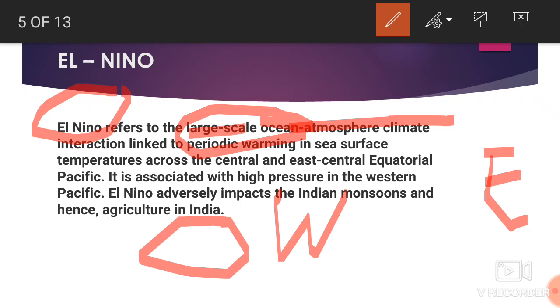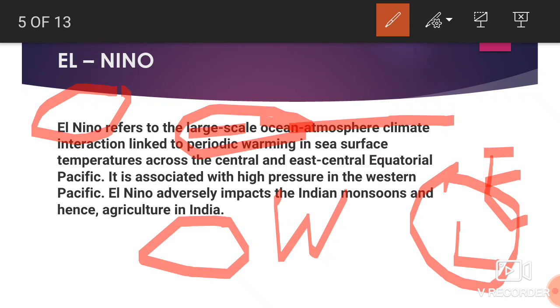And what happened in El Nino? Near Australia there will be a high pressure zone, and near the eastern Pacific, near Peru and South America, there will be a lower pressure zone, because hot water gets collected here and a low pressure area gets developed, which causes rainfall. So El Nino creates a high pressure area in the western Pacific. We can relate the western Pacific to Australia in the western Pacific Ocean. Okay, this basic piece of information is clear.